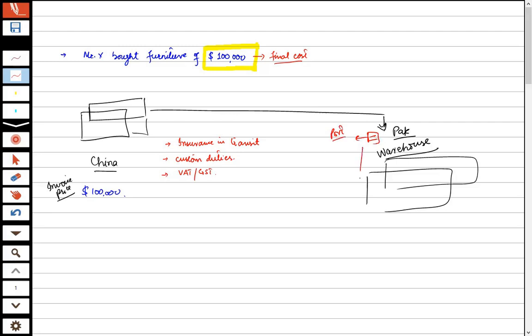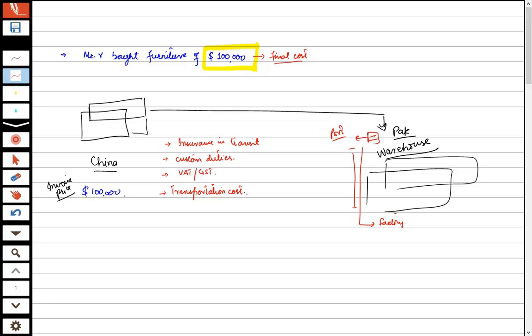Now we have to transport it all the way to our factory or warehouse. So this transportation charge, carriage inwards, must be incurred, otherwise it will not come to our factory. So this transportation cost will also form part of the cost of the asset.